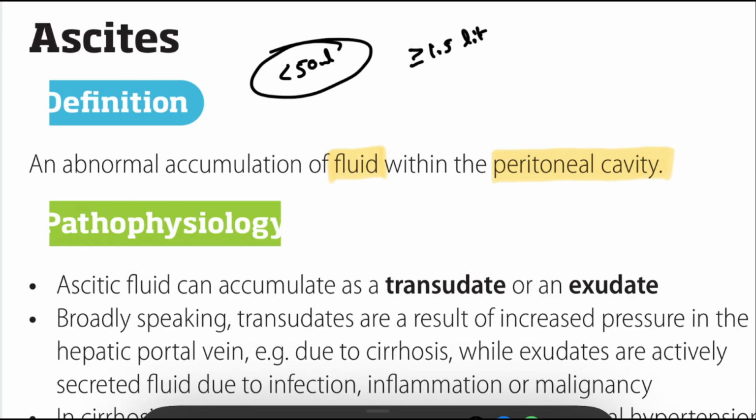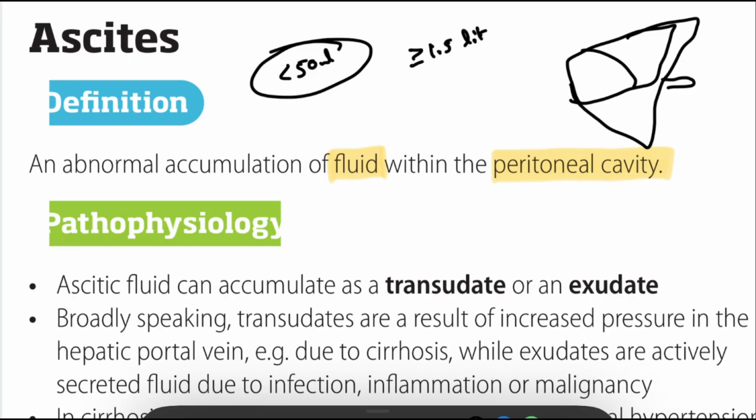The most common cause of ascites worldwide is liver cirrhosis. I already discussed liver cirrhosis, so if you didn't watch episode 7, you can go and watch it and you will get more idea about liver cirrhosis.